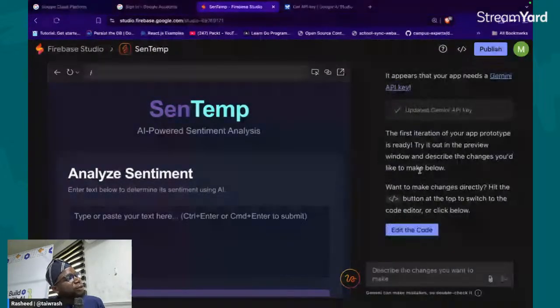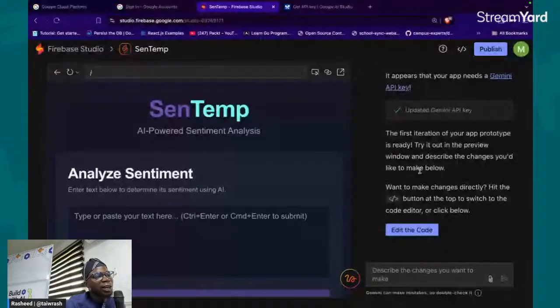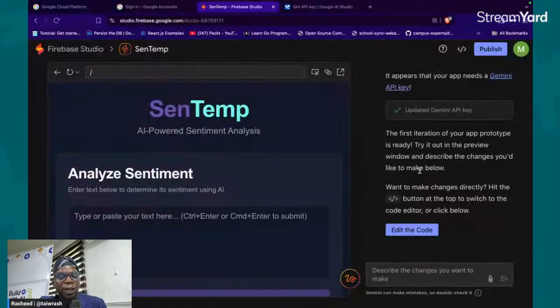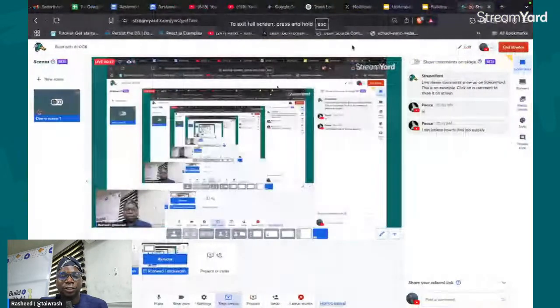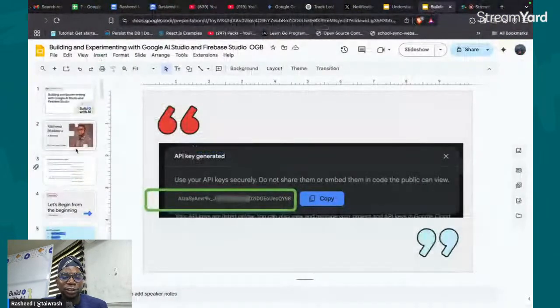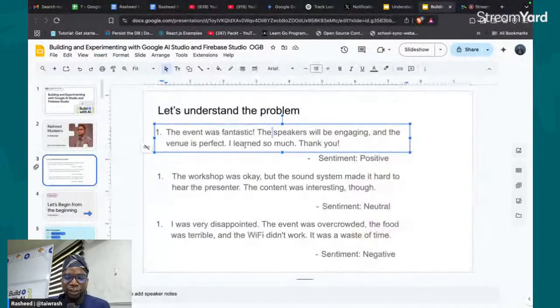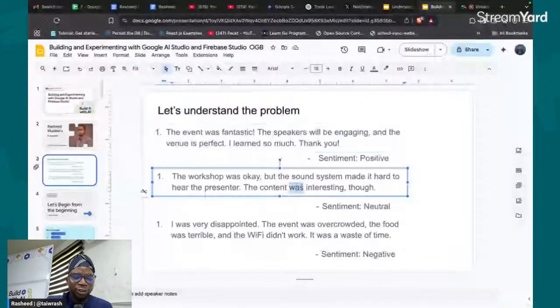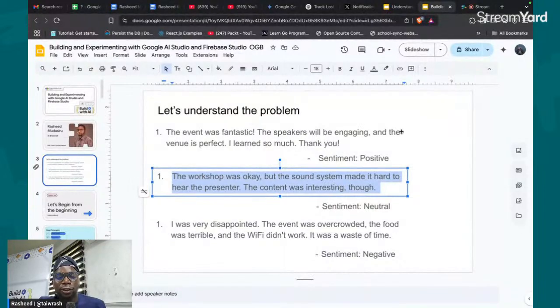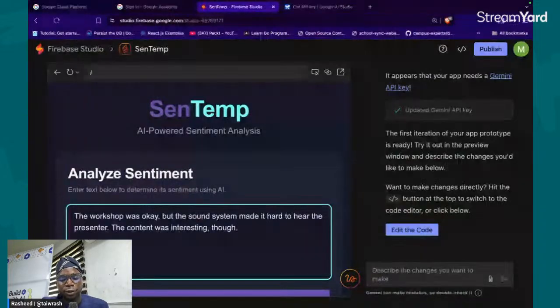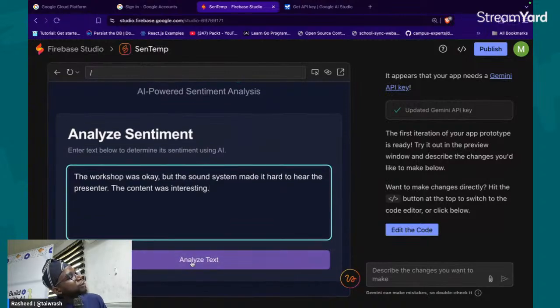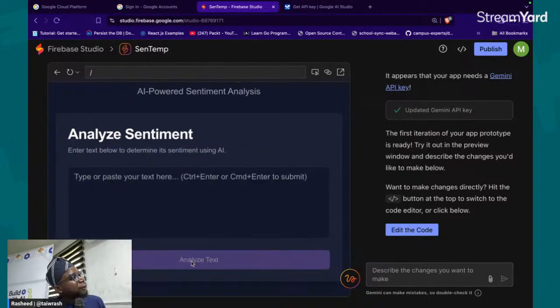It has added it to our code. And then we can test what we currently have. And we cross our fingers whether we get an error or we do not get an error. So you can type, let me go to my slide and copy the one that we had in the beginning. I want AI to tell me, I think this is the one that came up with some sort of controversy. Okay, so it said that we can put something here. What am I putting though? So let's ask AI to analyze this for us.